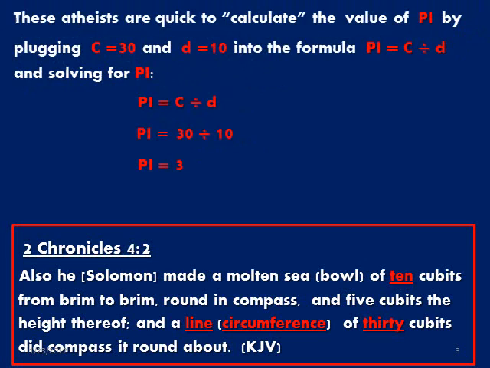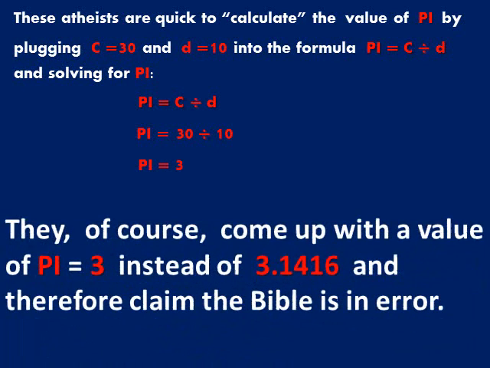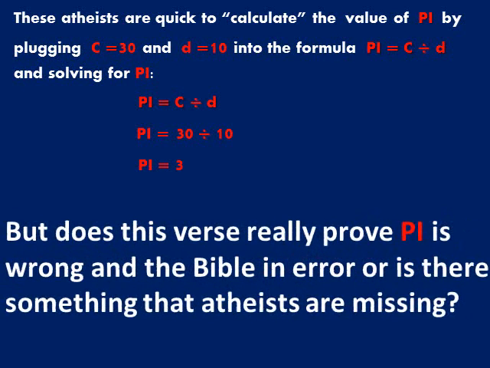These atheists are quick to calculate the value of pi by plugging circumference equals 30 and diameter equals 10 into the formula pi equals circumference divided by diameter in solving for pi. They of course come up with a value of pi equals 3 instead of 3.1416 and therefore claim the Bible is in error. But does this verse really prove pi is wrong and the Bible in error, or is there something that atheists are missing?